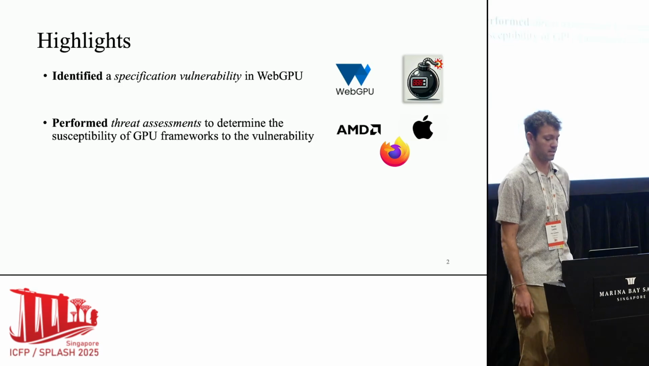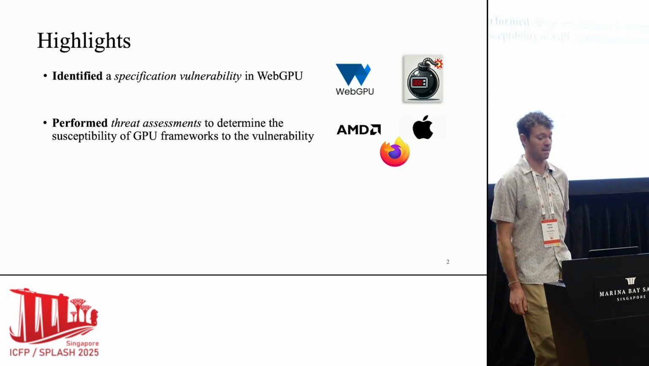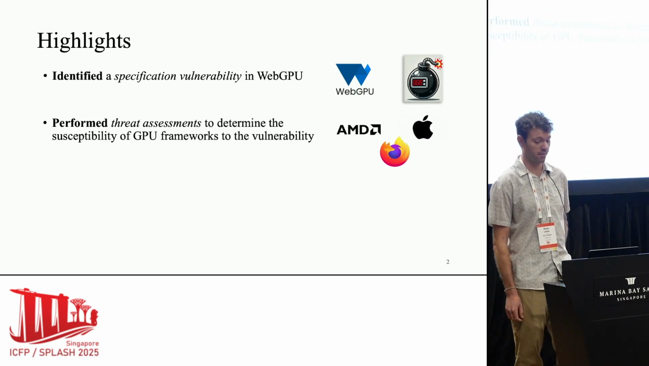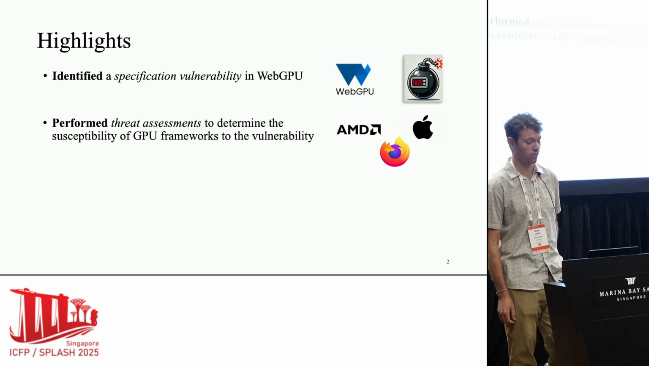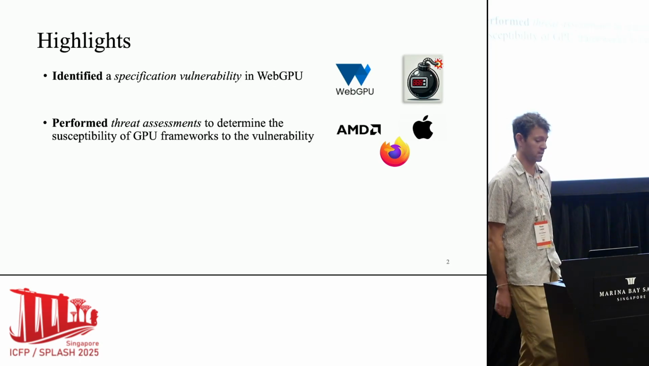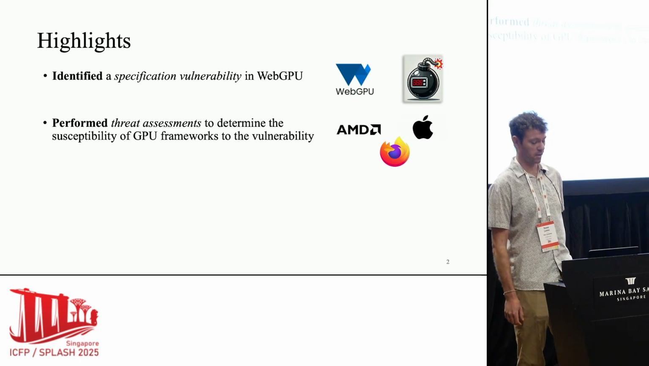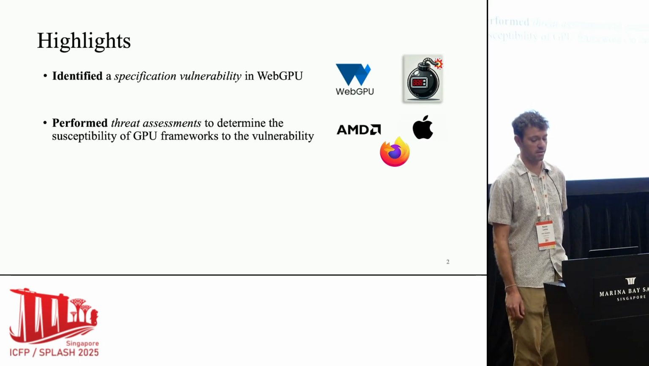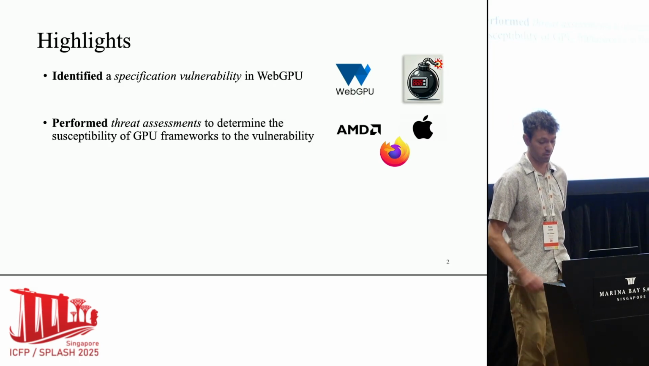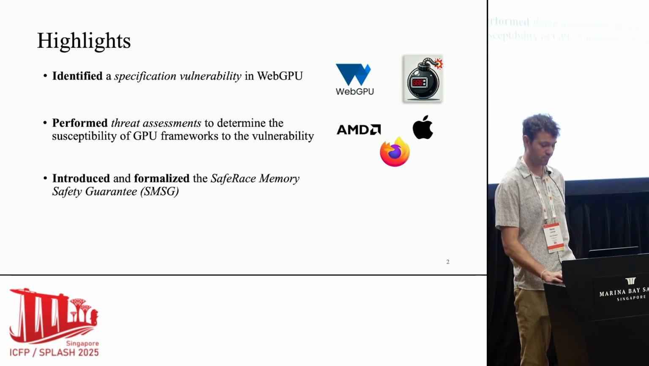We performed several threat assessments to determine the susceptibility of different GPU frameworks to this vulnerability. And we found in the low level that there were actually valid memory safety vulnerabilities in GPUs from AMD and Apple that we reported to the vendors, and we got a CVE from AMD, for example. We also found potential issues in a pre-release version of the Firefox web browser that we reported to Firefox and was fixed by them.